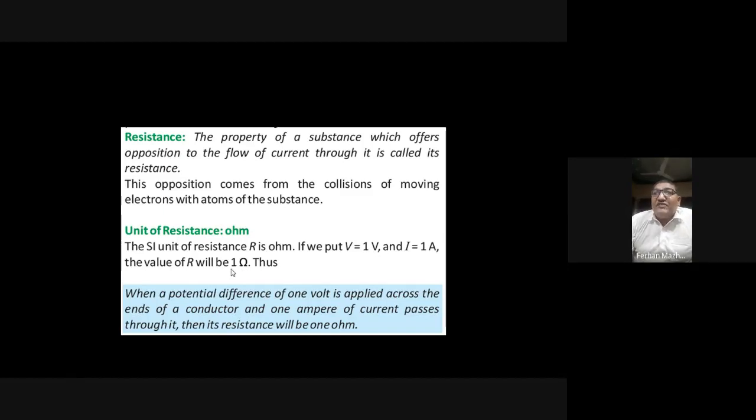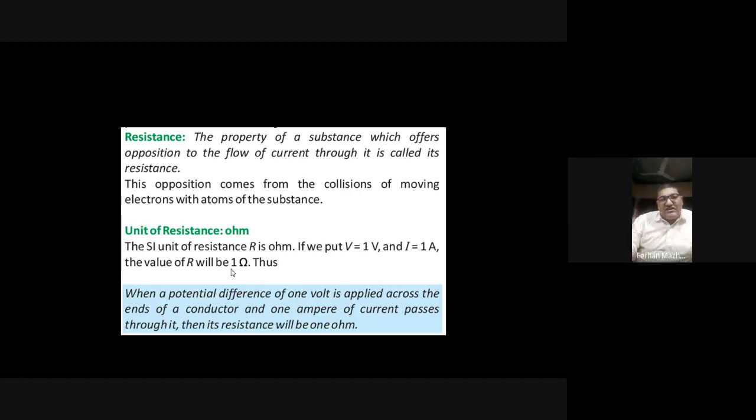Suppose this is a copper wire. If 1 ampere current is flowing through it, and the voltage drop across any copper wire or anything is 1 volt, and the current flowing through it is 1 ampere, then the resistance of that thing will be 1 ohm.